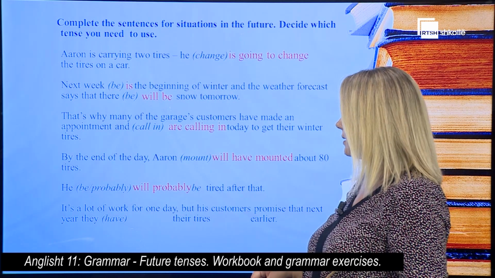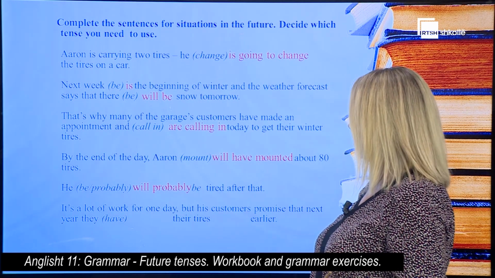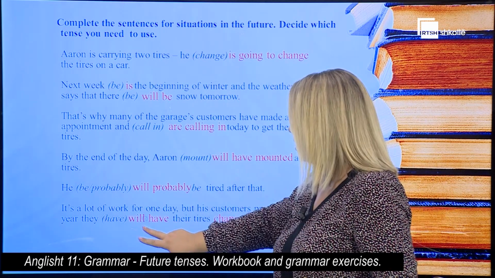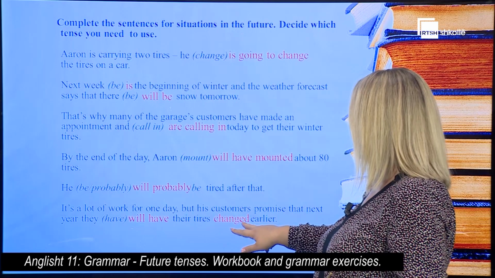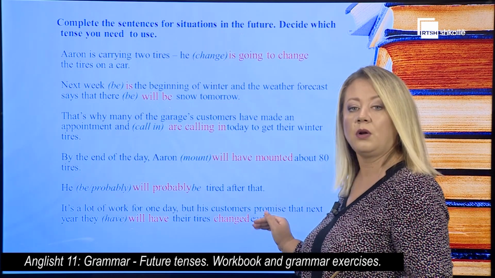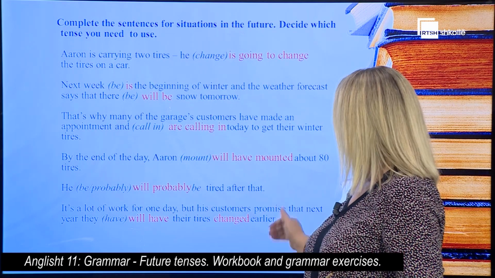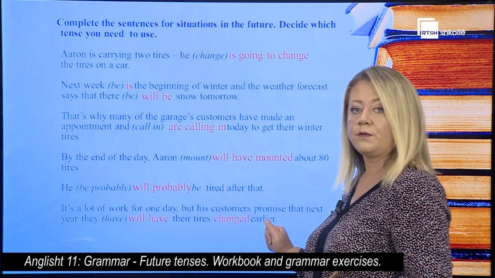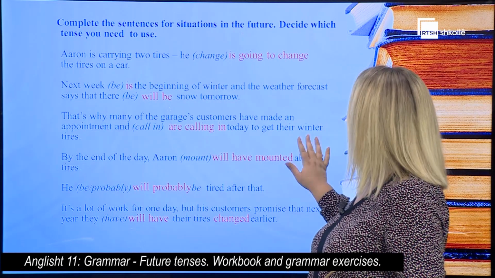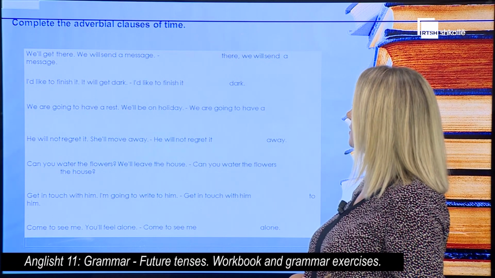And the last sentence, it's a lot of work for one day, but his customer promised that next year they will have their tires changed earlier. So another action finished earlier than predicted in the future. Future perfect tense.